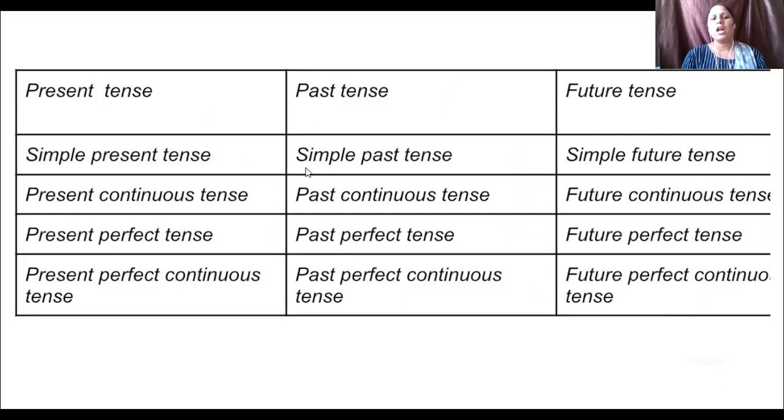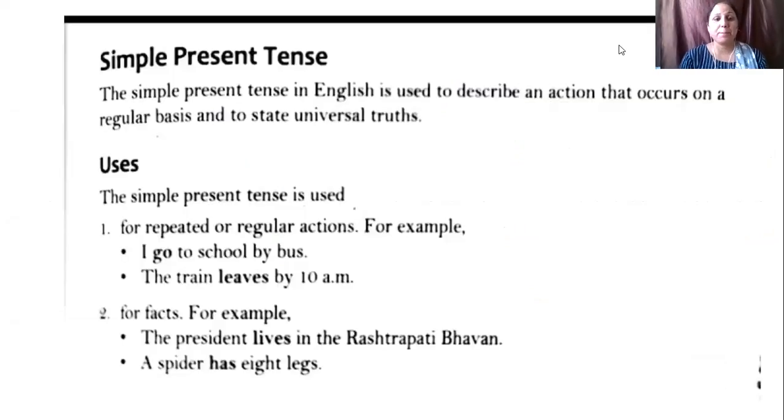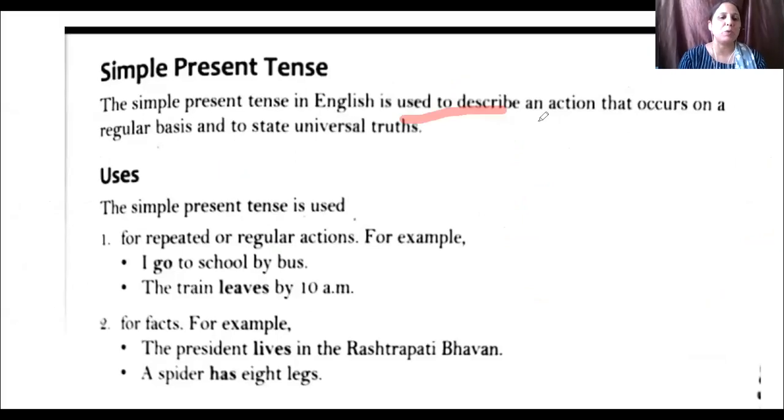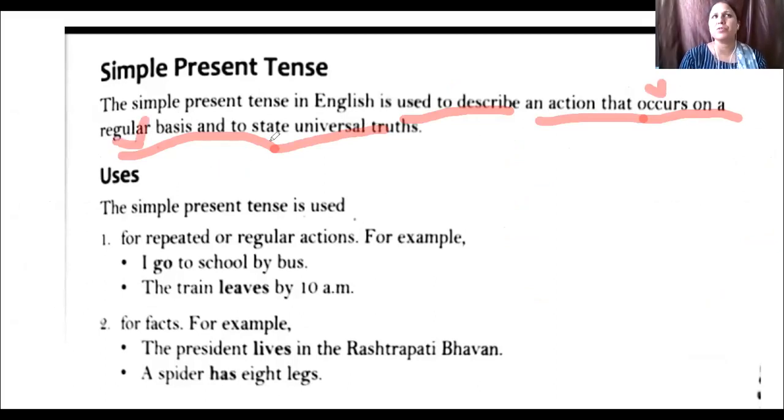So first of all, I tell you what is simple present tense. The simple present tense in English is used to describe an action that occurs on a regular basis and to state universal truth. Means simple present tense we use in English to describe an action that repeated again and again and a regular action or universal truth or facts related to person or things. Okay, so firstly I tell you uses of simple present tense.